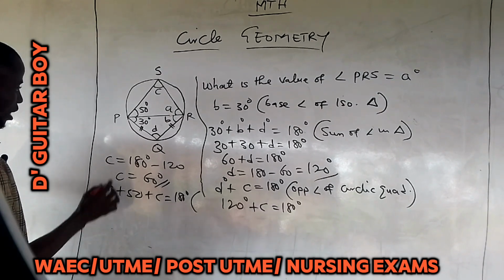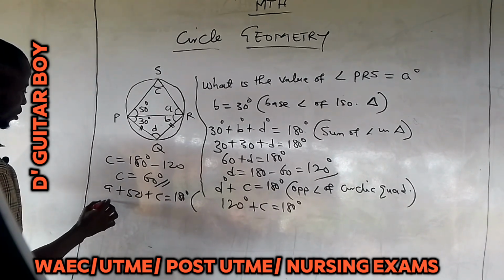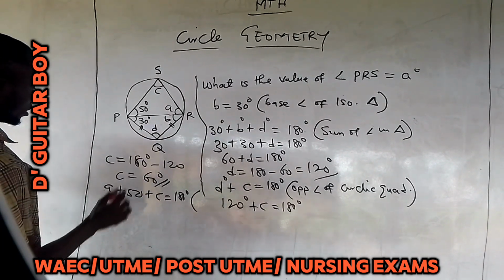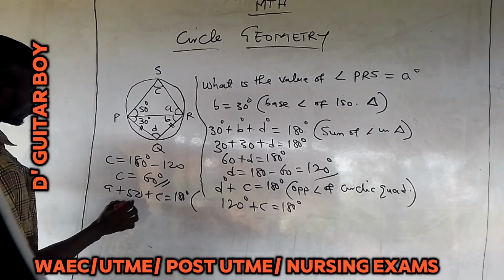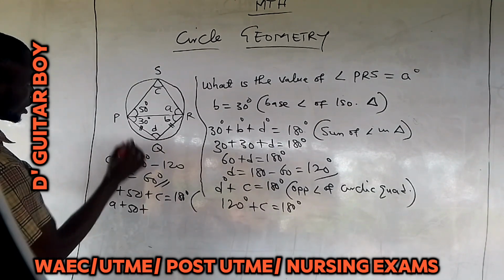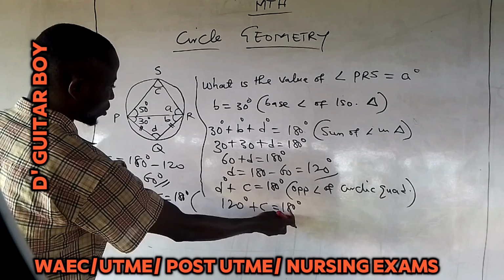We are looking for A plus 50 plus C, which we calculated to be what?